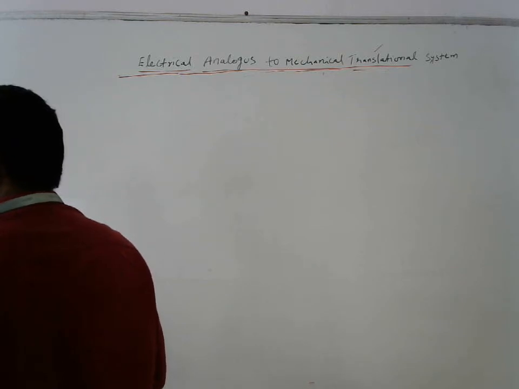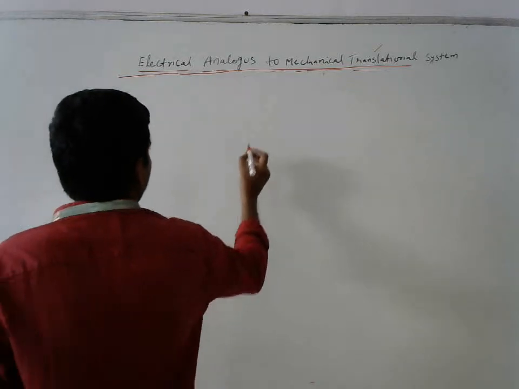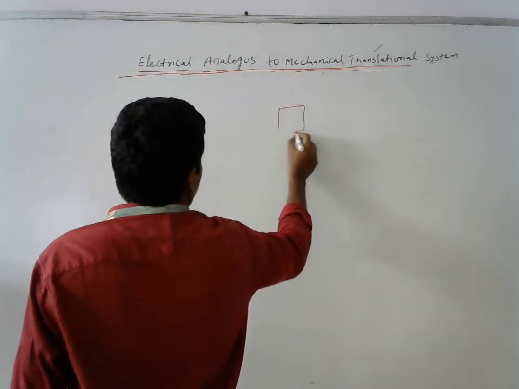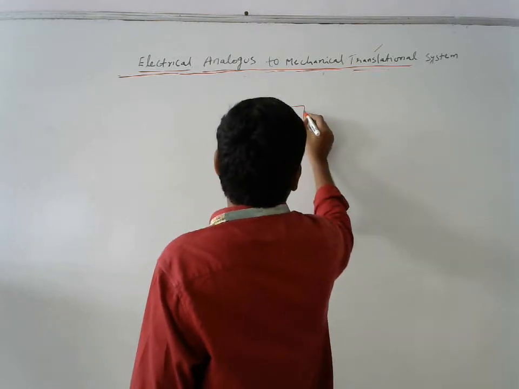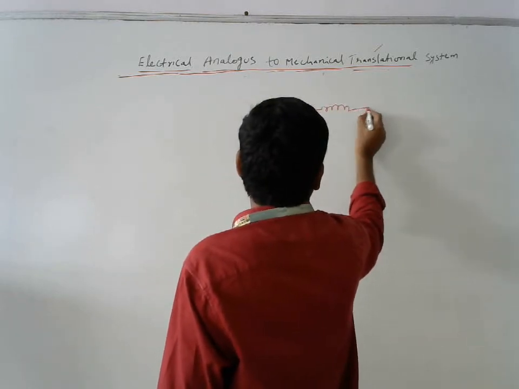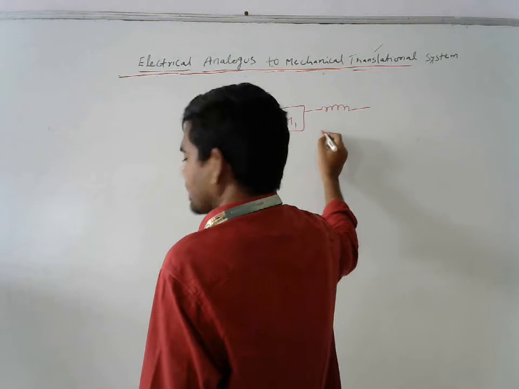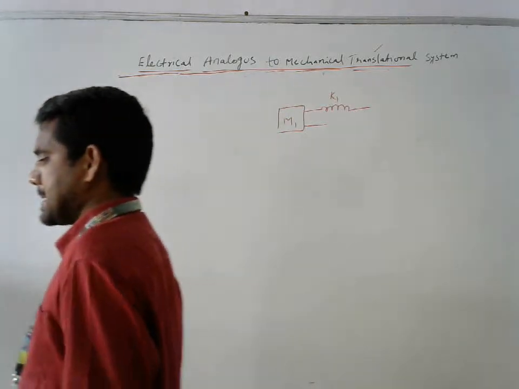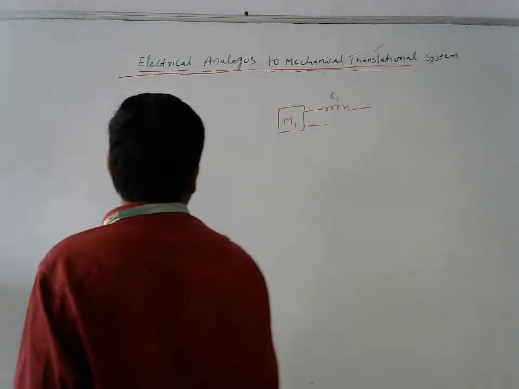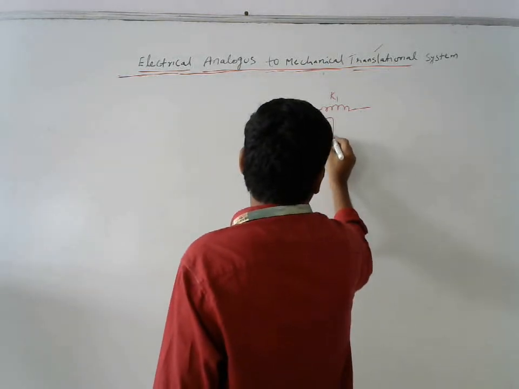In the diagram we just consider two masses here. Mass M1, after that we have K1. The damper is B12.